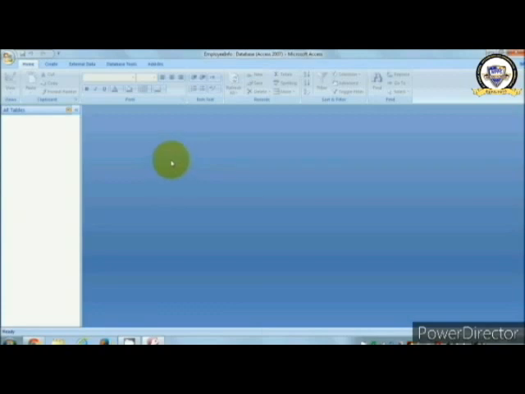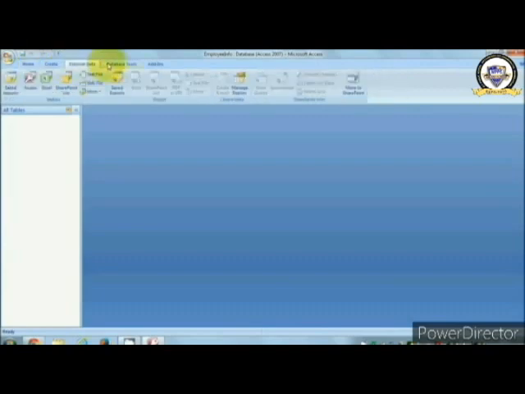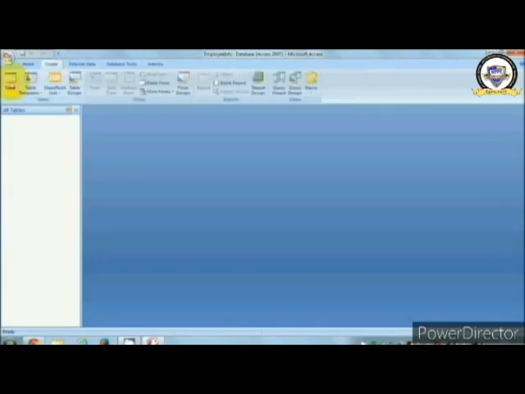Let's create a new table in the employee info database. For that, you will see a lot of tabs here. These are called the tabs, and in here we have the toolbars, and from those toolbars we can create different things. What I'm going to do is choose a table. When I choose the table, it will create a table for us.